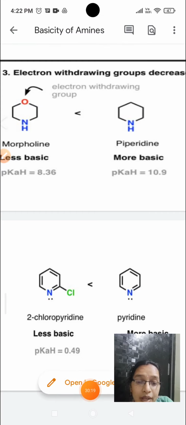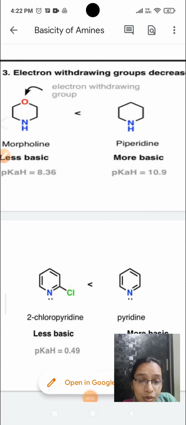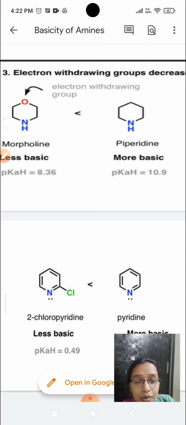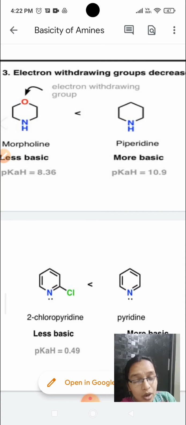Now let us see why pyridine is more basic than 2-chloropyridine. Because here also chlorine acts as a minus I effect group. So as I already said, the plus I groups increase the basicity of amines, the minus I groups decrease the basicity of amines.